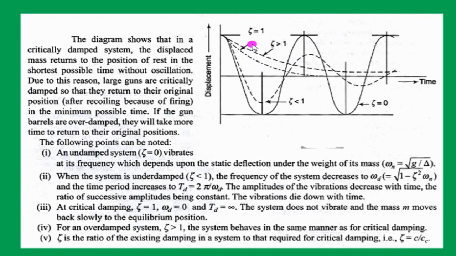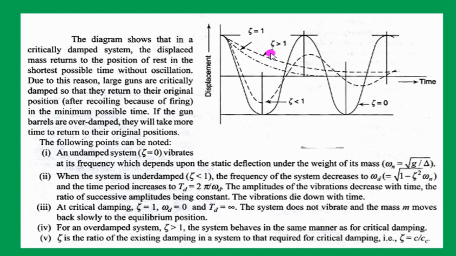So the other two options are eta equal to 1 and eta greater than 1. Eta equal to 1 means it is critically damped, and eta greater than 1 means it is overdamped. In both cases, the system does not produce any vibrations. So these two characters are needed for the guns.